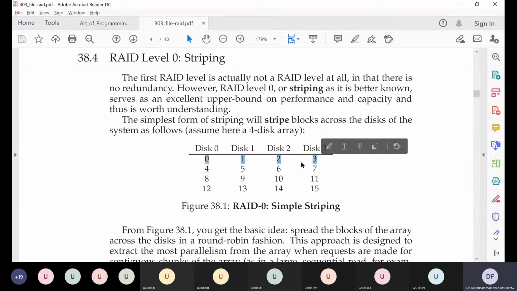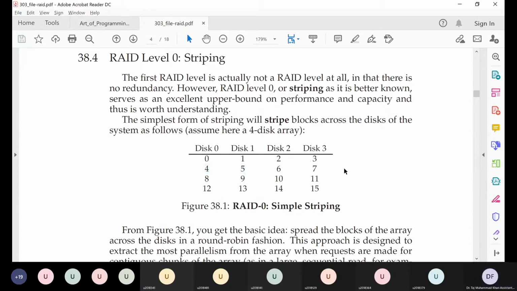So we are going to spread our data in these stripes, and let's say we'll store block 0 on the first disk, block 1 on the second disk, block 2 on the third disk, block 3 on disk 4, and similarly block 4 will again be stored on disk 0, and 5, 6, 7 again they will be spread across different hard disks, and similarly we spread our data like this across different hard disks in these stripes. So this is one row, we're calling it one stripe.